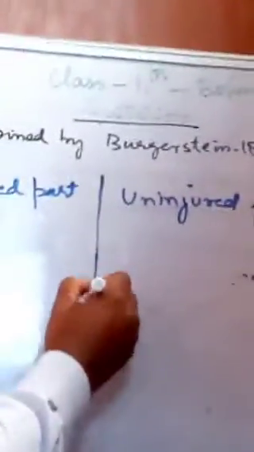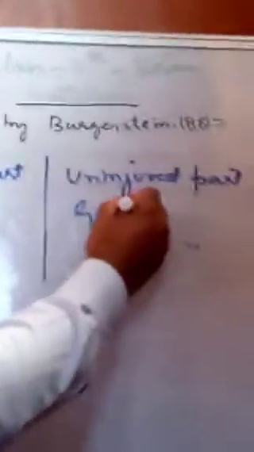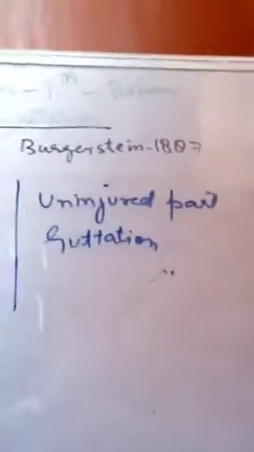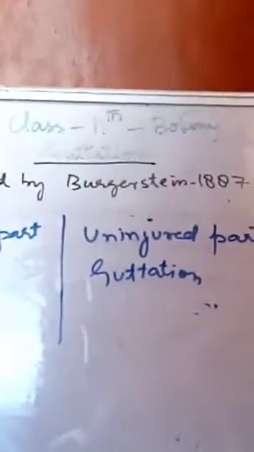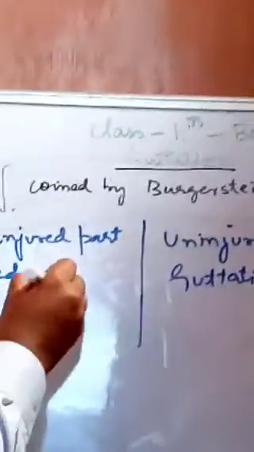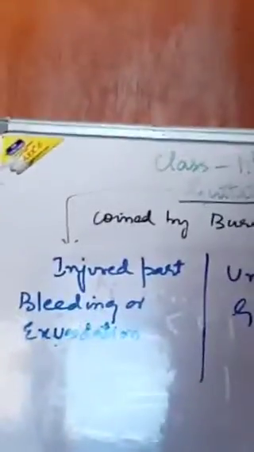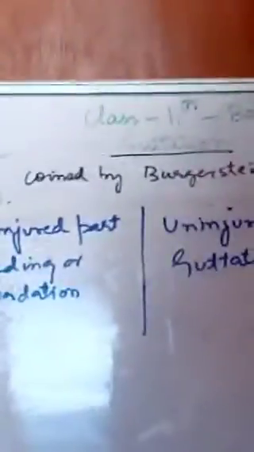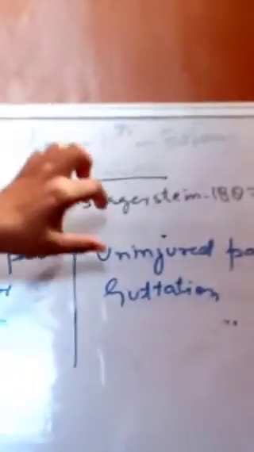Guttation mainly takes place through the uninjured part, but the loss of water from the injured part is called bleeding, or exudation. When the loss of water takes place through the injured part, it is called bleeding or exudation. When this loss of water takes place from the uninjured part, it is called guttation.